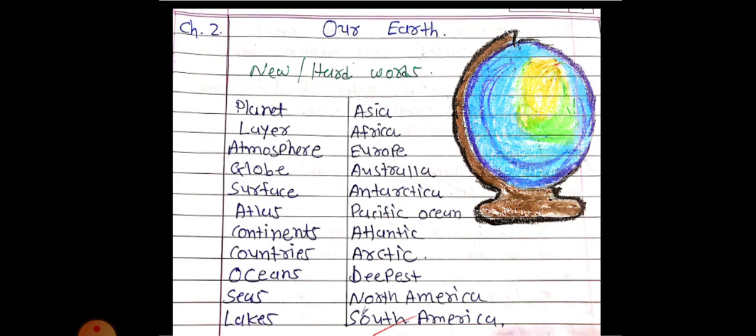Atlas. Continents. Continents. Countries. Countries. Now next spelling is oceans. Oceans. Seas.